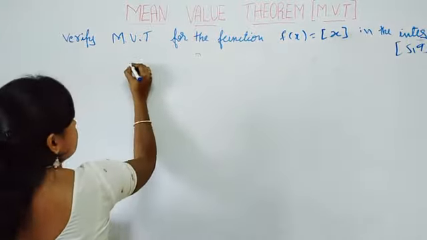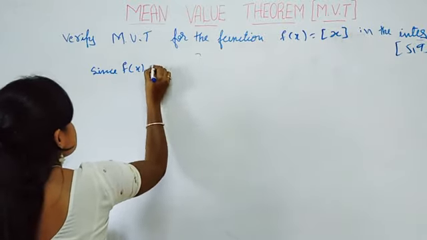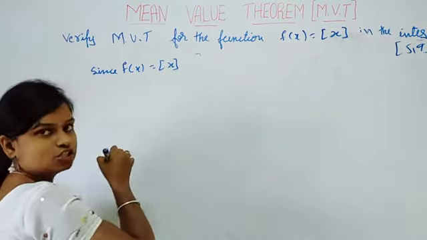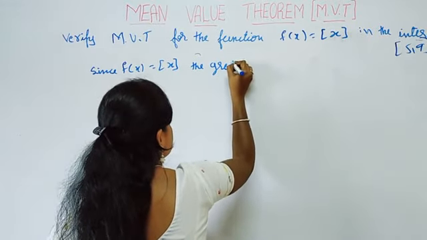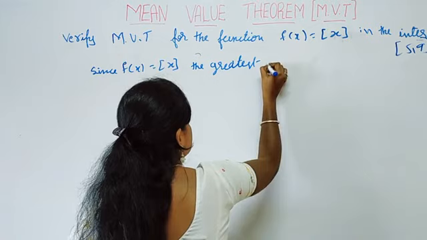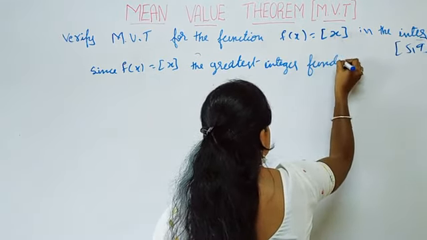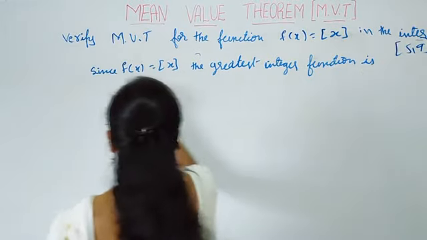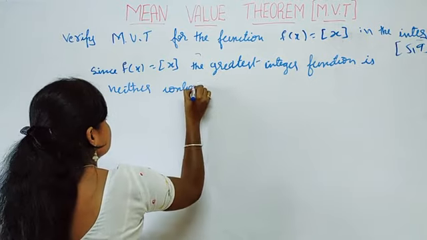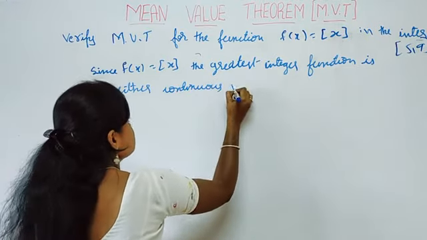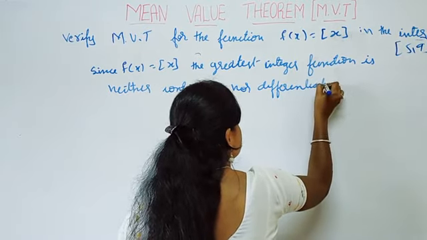So since f of x is equal to greatest integer of x, the greatest integer function is neither continuous nor differentiable.